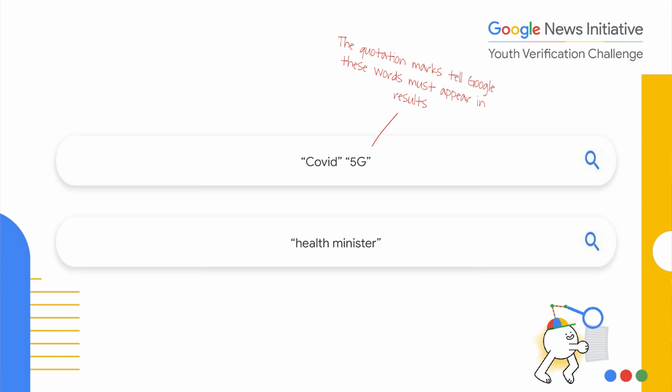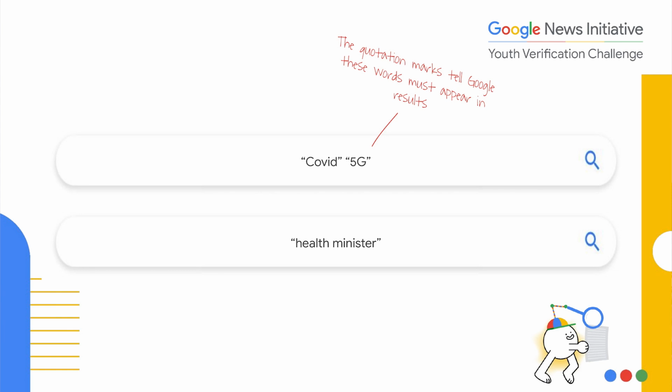Not using the quotation marks is the same as letting Google know that, hey, I prefer if we have both COVID and 5G appear in my results, but I'm also okay with either one of the words in the search results. This means that Google will prioritize showing you both words in your results, but would also include results whereby one of the words is included. Now, using quotation marks, however, tells Google you only want that exact phrase or those words in the results, not either or. You can also use quotation marks for phrases or for names.